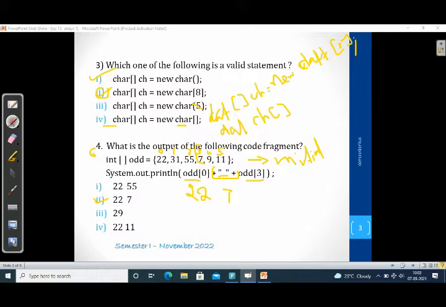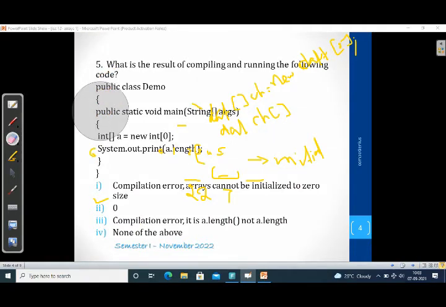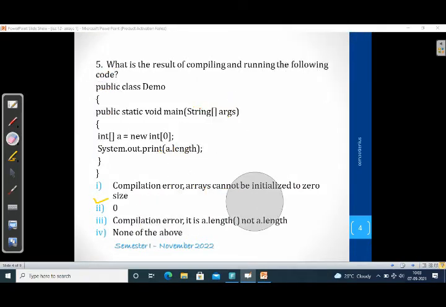Next we will move to the next question. Fifth one. What is the result of compiling and running the following code? When we run this code, what will be the output? Class name Demo. Inside the main method an array has been declared with size 0. So the number of elements is 0, and we need to print a message like a.length. What is the output of this one?